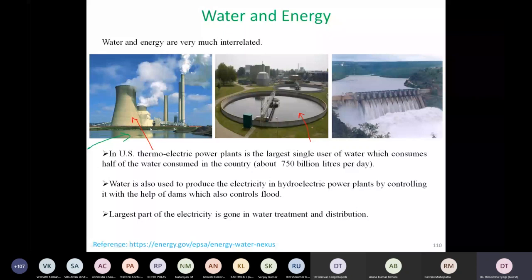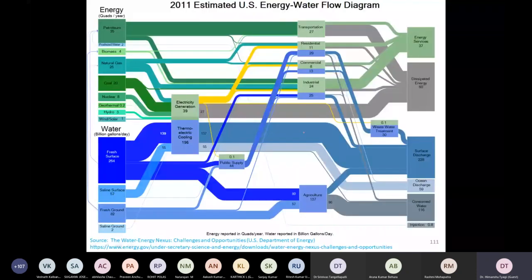What I just told in words is very interestingly shown in this slide over here, which gives a nexus between the water and energy flow diagram. I would like to spend a little bit of time on this one, and the reference is taken from the United States Department of Energy.